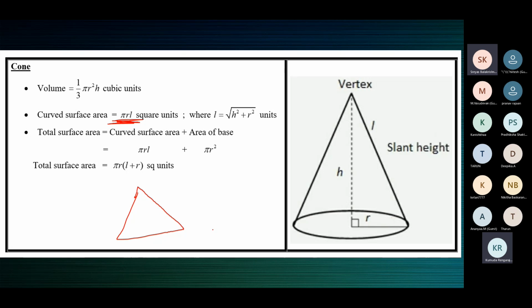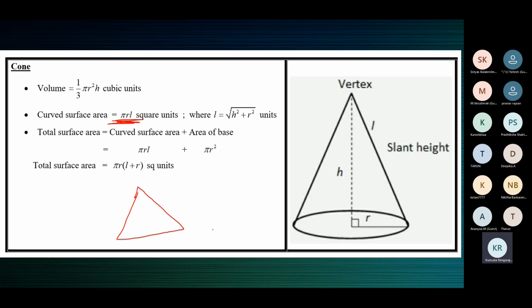So what are the two surfaces you see in a flower pot? The curved surface area and the area of the base. That circle is covered. If you have to paint this flower pot all over, you have to paint the CSA, you have to paint the circle. Because the circle is intact, you can see the flat thing there.